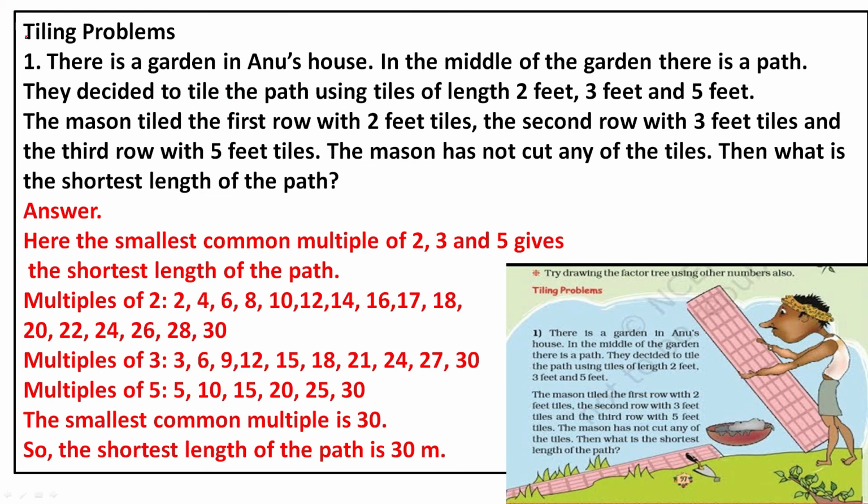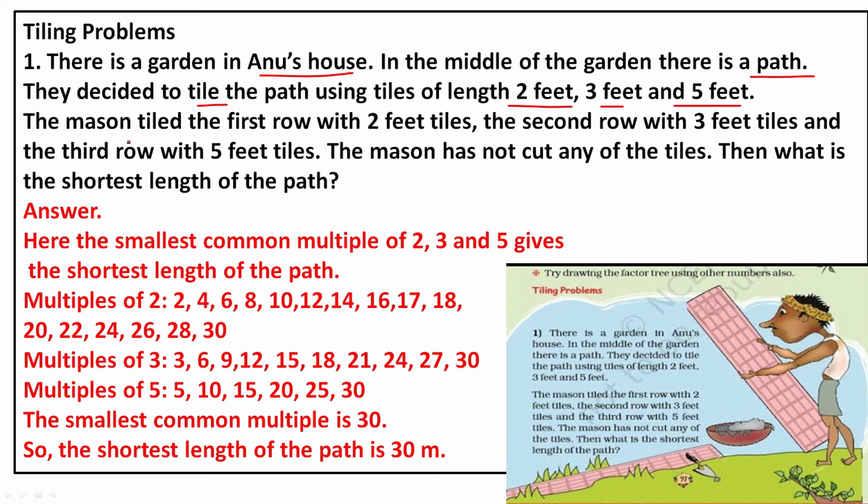Here is a word problem. There is a garden at Anu's house. In the middle of the garden there is a path, a way. They decided to tile the path using tiles of length 2 feet, 3 feet, and 5 feet. They had 3 different lengths of tiles.